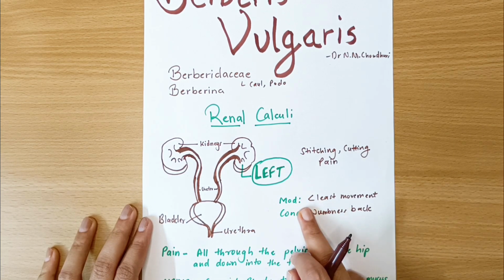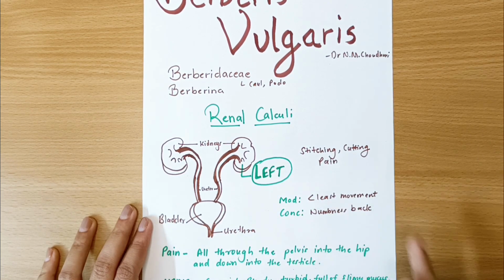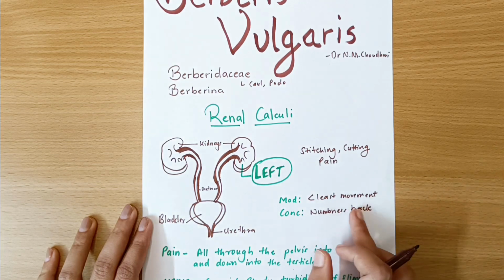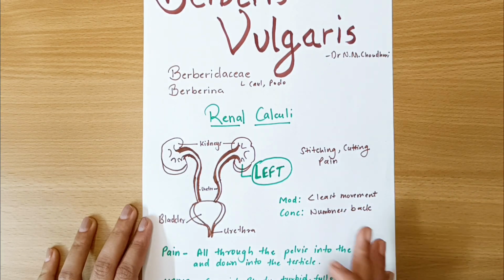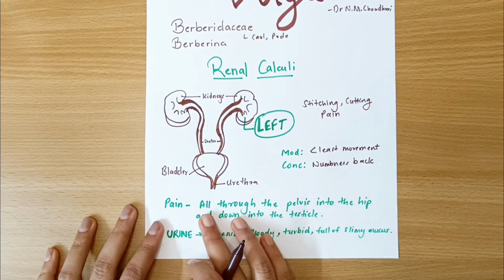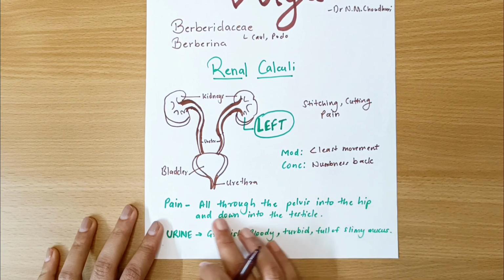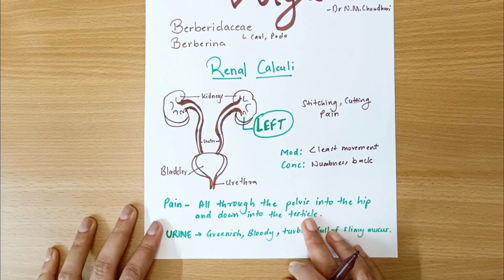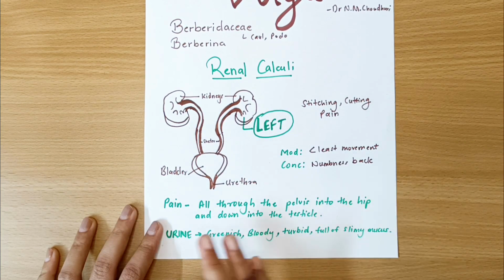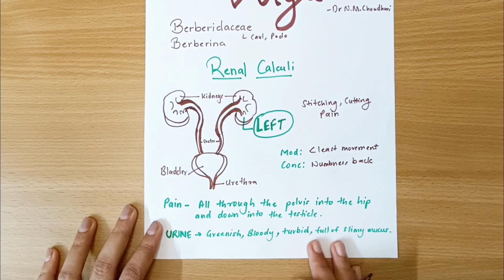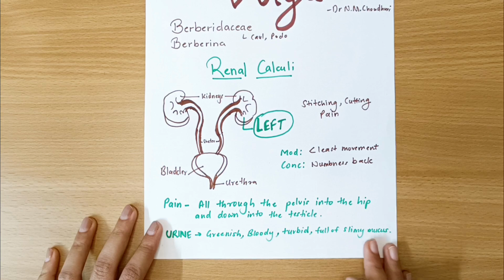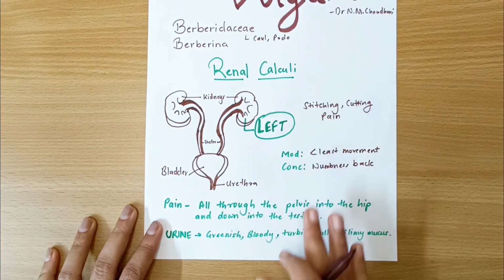The modality is that it will be aggravated by least movement, so they cannot move. There will be numbness, stiffness, pain in the back along with it. Now, this pain can go all through the pelvis, into the hip, and down into the testicles as well. This whole thing can happen, and the urine will be greenish, bloody, turbid, full of slimy mucus. You can find this kind of urine as well, and this is not only associated with renal calculi.